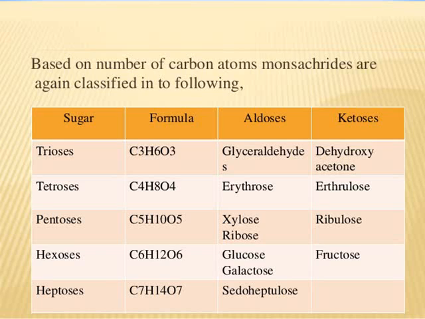Pentoses, C5H10O5. Examples of aldoses are xylose, ribose, and ketoses, ribulose. Hexoses, C6H12O6. Glucose and galactose are examples of aldoses and fructose is the example of ketoses, while heptoses, C7H14O7, pseudoheptulose is the example of aldoses. So on the basis of carbon atoms, you have to remember the types of monosaccharides.